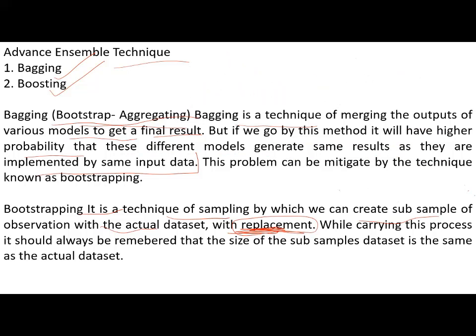That is called bootstrapping. While carrying out this process, it should always be remembered that the size of the subsamples data is the same as the actual data set. If the actual data set contains n rows, the subsamples also must contain n rows. This is important, right?